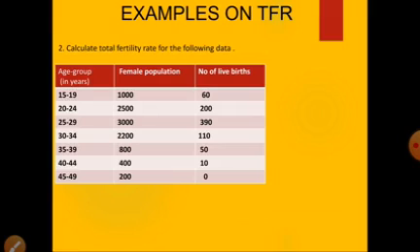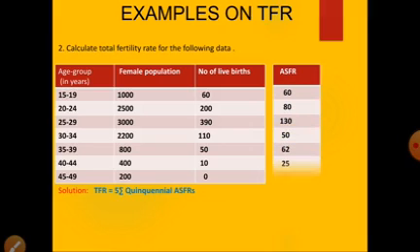Second example: calculate total fertility rate for the following data. First column, age group is given in years. Second column, female population is given. The third column, number of live births. Solution: as you know, the formula of TFR is 5 into summation of quinquennial ASFRs. So to calculate TFR, we need ASFR. So how to calculate the ASFR?